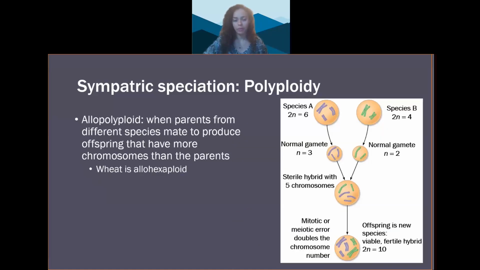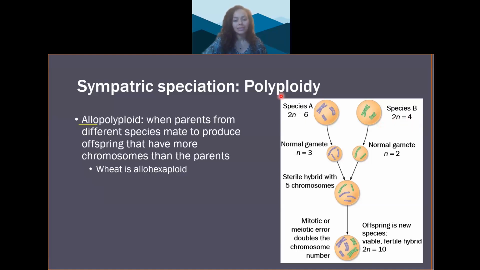Allopolyploids is a different kind of polyploid. They form when parents from different species mate to produce offspring that have more chromosomes than the parent. So remember that the root word allo means other. So this is when one species mates with an other species. And the offspring, the hybrid, might be infertile and unable to reproduce. So in this example, a diploid species parent A has a total chromosome number of 6. And the other parent species B is diploid and has a chromosome number of 4.